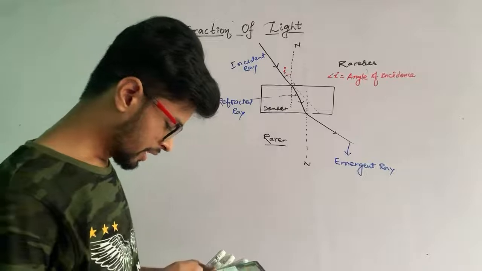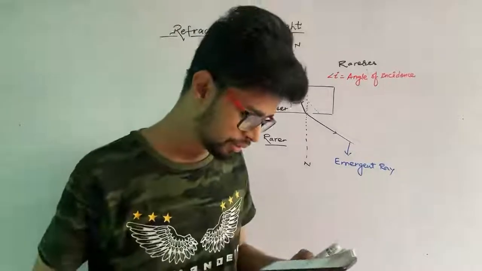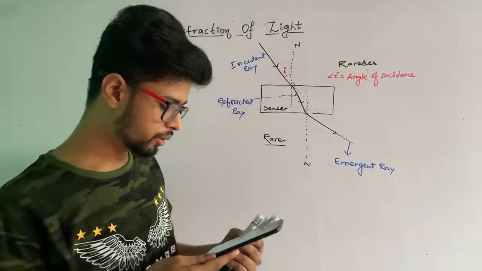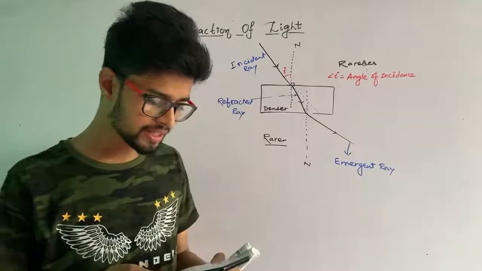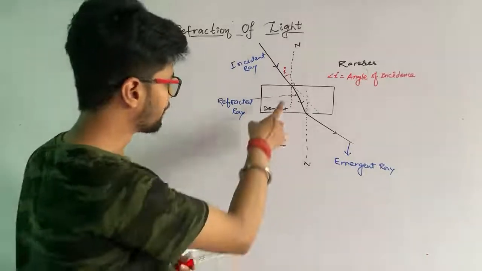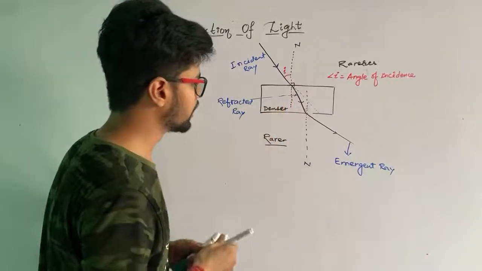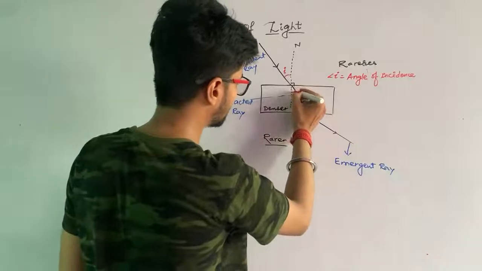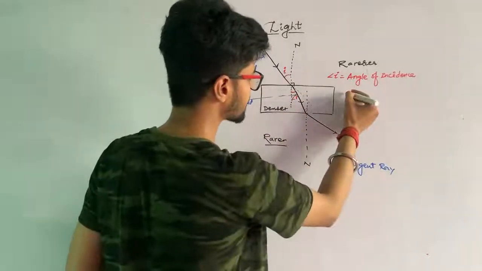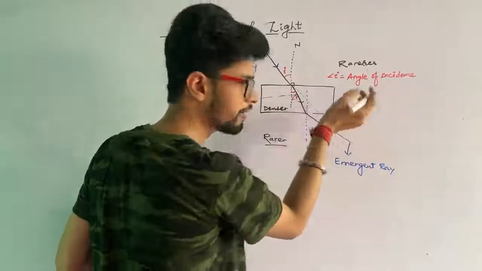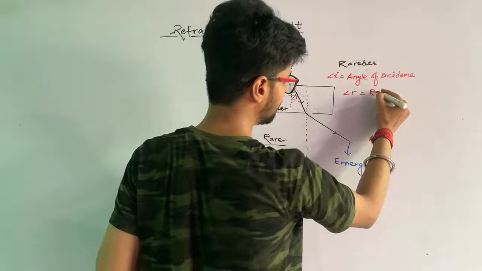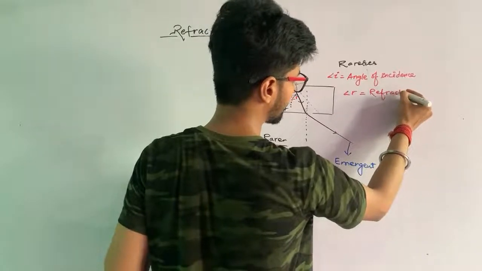Yeah, thank you for wishing. Yeah, refracted ray, Satyam, very good. Now next you can see here the angle which is made by the refracted ray and the normal. You can see here this angle. We can see here this is not reflected ray, here it is known as refracted ray. Very good, Satyam. Refracted ray.